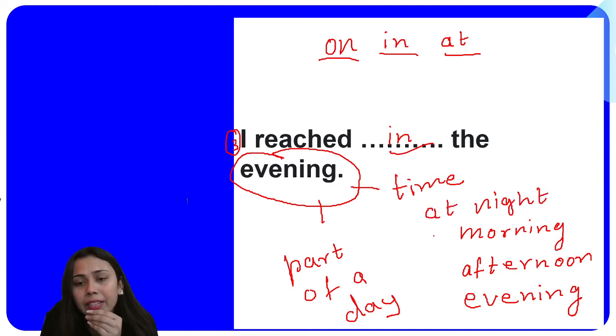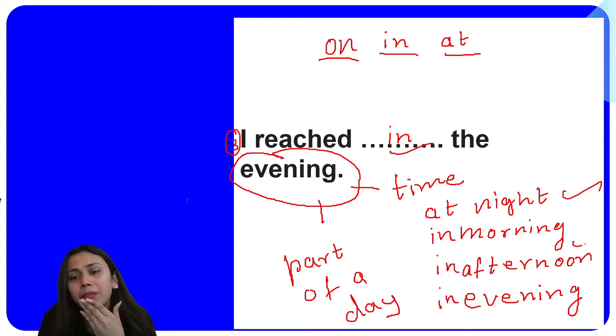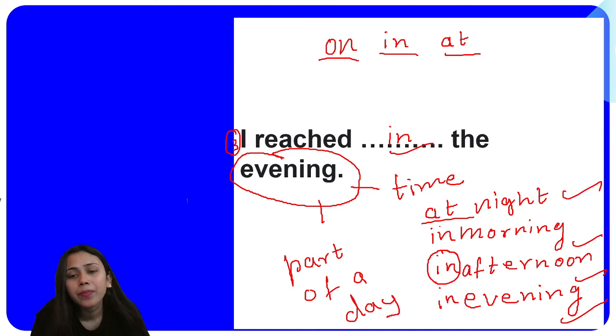At night, in the morning, in the afternoon, in the evening. Please remember, whenever you talk about night or midnight, you have to use at there. Other than that, like morning, afternoon, or evening, you are supposed to place the preposition in there. I hope this is clear to you till now.